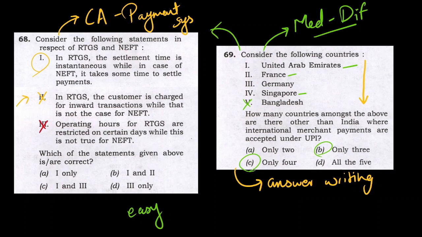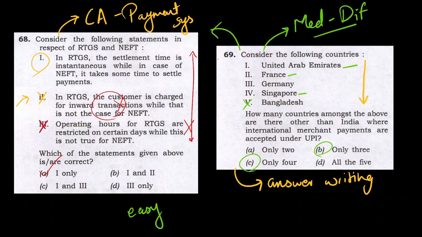This is a fairly easy question, and this has been in the news for a long time. And if you know the fact, and even if you read the options, that there are no fixed operating hours for any payment system, you would be able to eliminate this and you get the option.